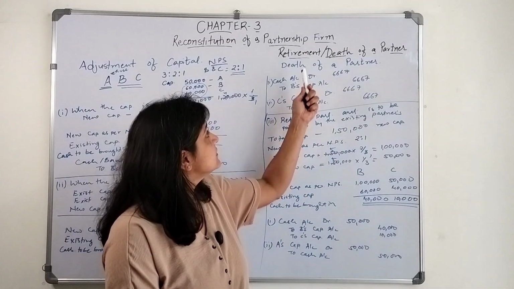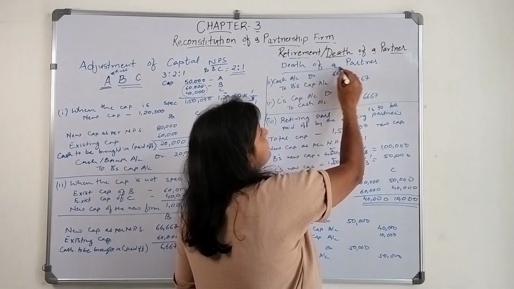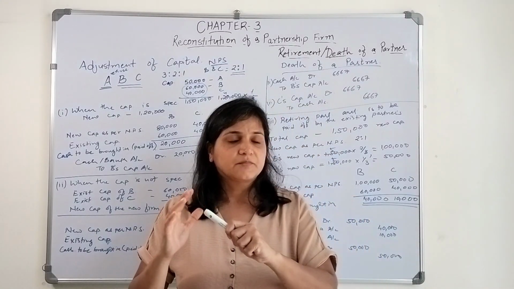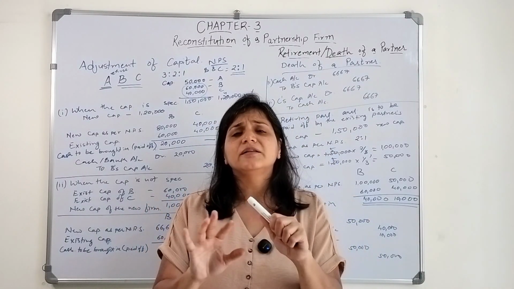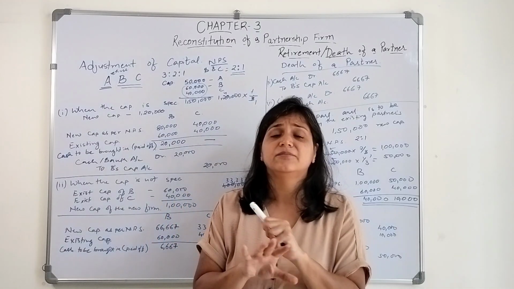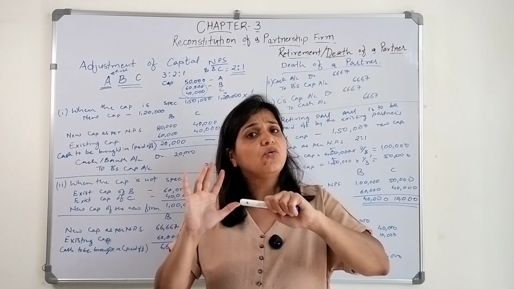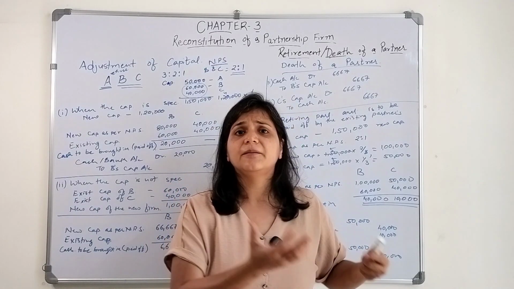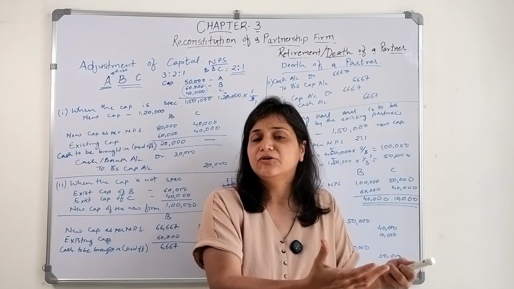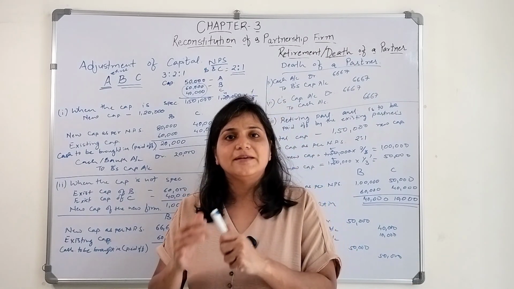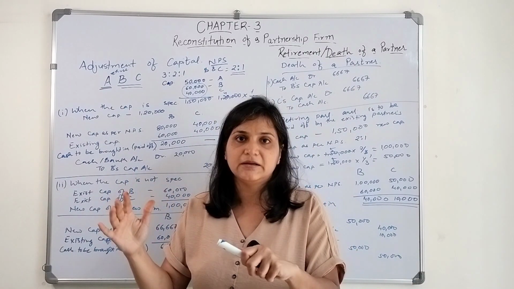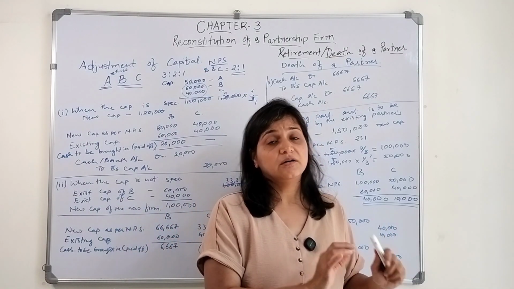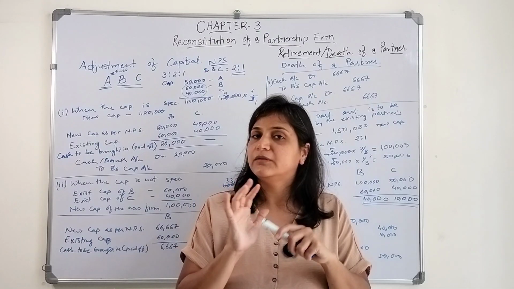Now the next topic that we are going to discuss is the death of a partner. We have already discussed it, right? Like in the case of a retirement, all the other things will remain the same, nothing is going to change. The only difference would be while making the payment. In case of retirement, the partner is still there, so we make the payment to the retiring partner. In case of death, the partner has passed away, so to whom will we make the payment? To that partner's executor, to that person we are going to make the payment.